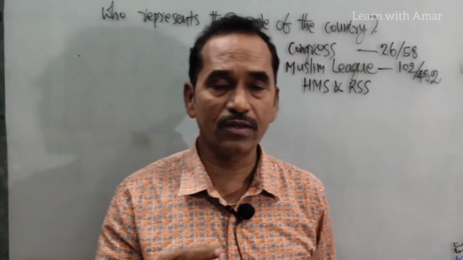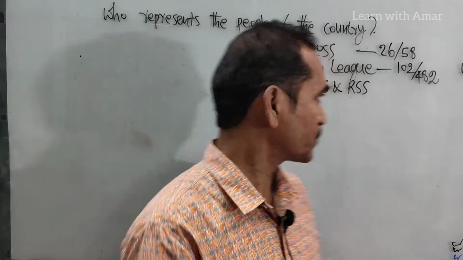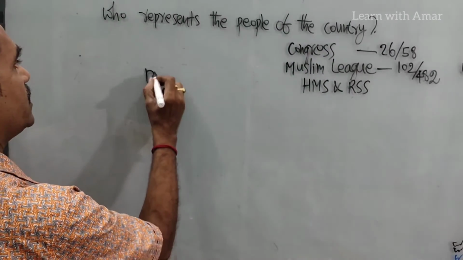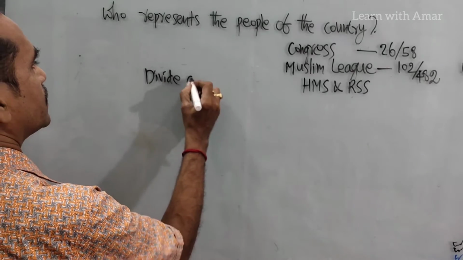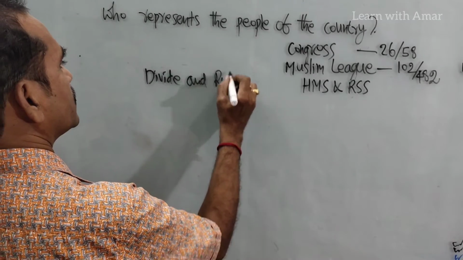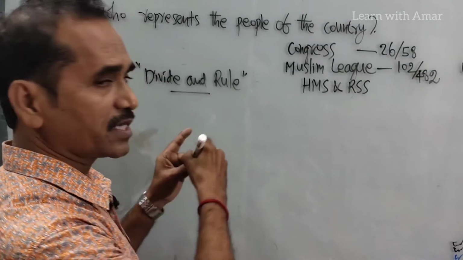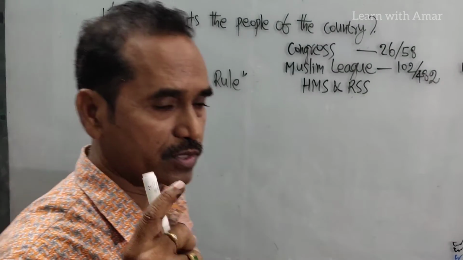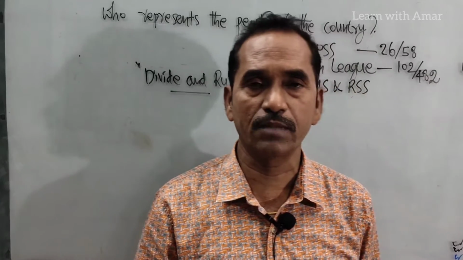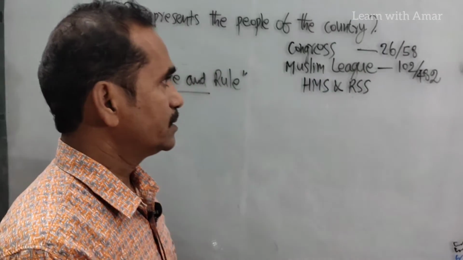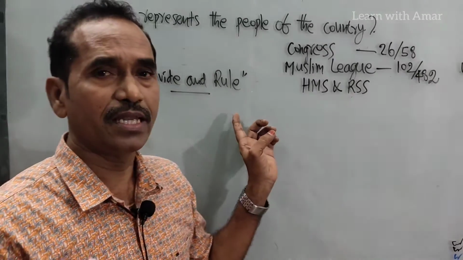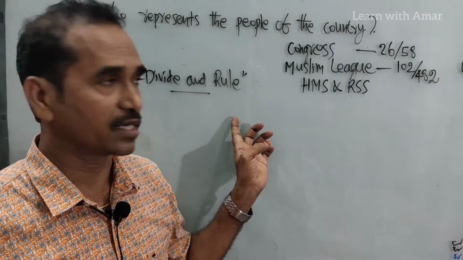For that, they followed the divide and rule policy. What was the policy? Divide and rule. To achieve this, they supported and encouraged the Muslim League, and gave very little importance to the Congress Party.